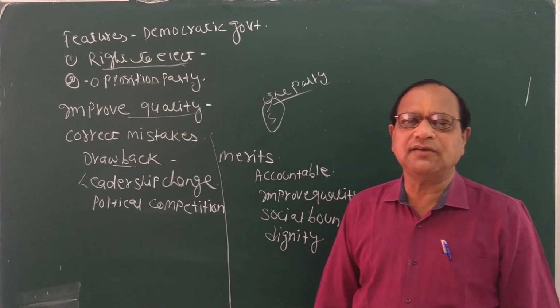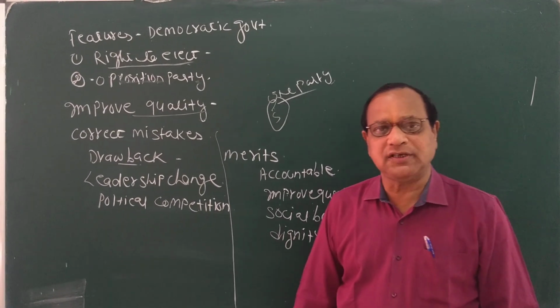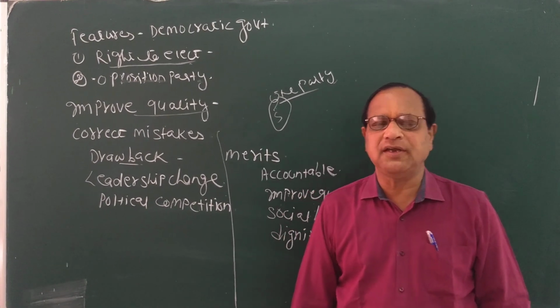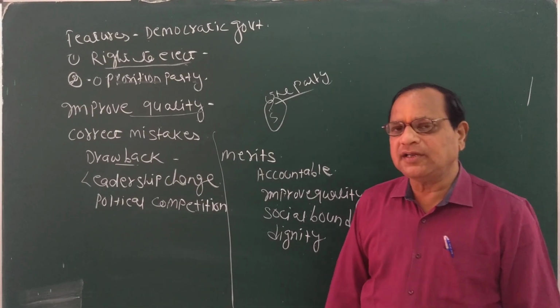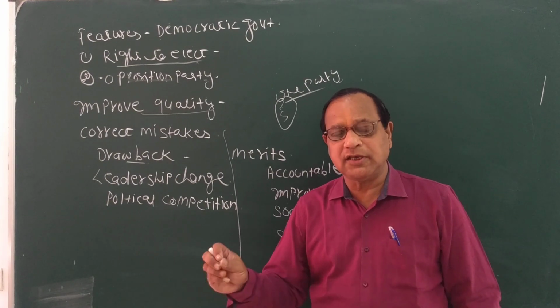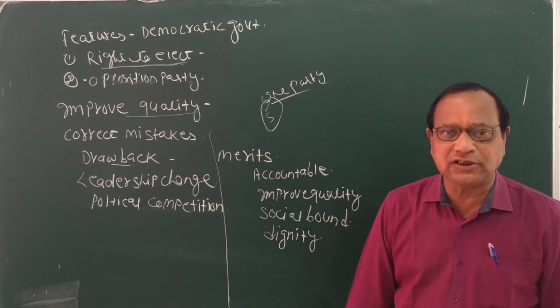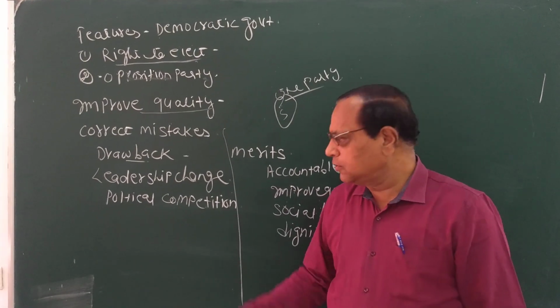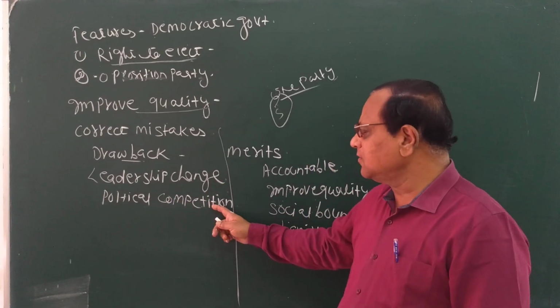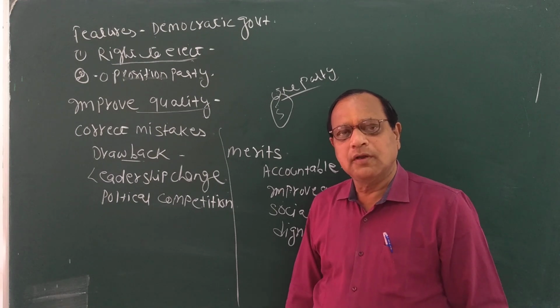National party means the party which has recognition all over the country, that is Congress, BJP and other parties. State parties are those which have recognition only in a particular region, a particular state, like Trinamool Congress and Shiv Sena. They are regional parties. We will not discuss that here. We will discuss political competition.